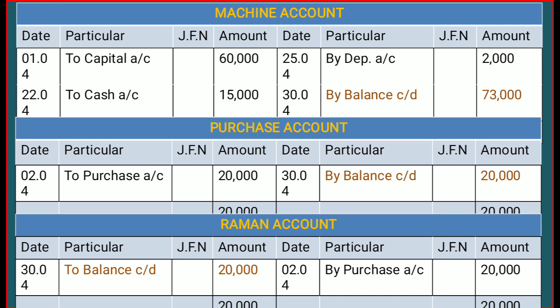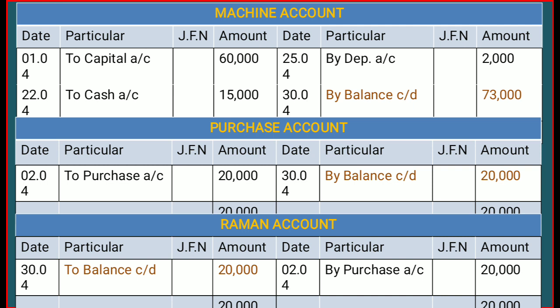In that transaction, cash account was debited, machinery account was debited. So machinery account was debited, that's why we have to record this transaction in the debit side of machinery account, and we have to credit the source, and the source was capital, because machinery entered the firm because of the capital. So that's why we have to write to capital 60,000.